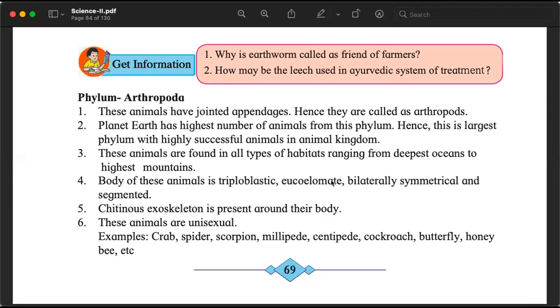So when it says get information, either you know the information or you will find out the information from different sources. Those sources can be your parents, your friends, the internet, or teachers. So for today, I'm giving you the information. And remember, there are a number of such interesting questions in the chapter, which will help us understand these organisms so much better.